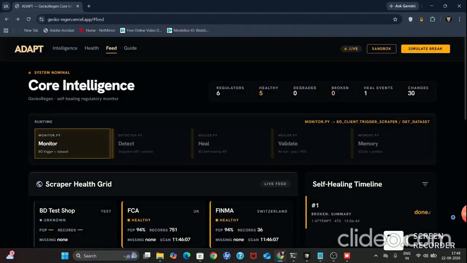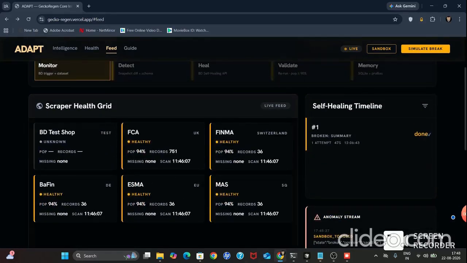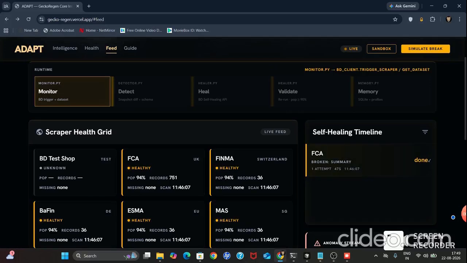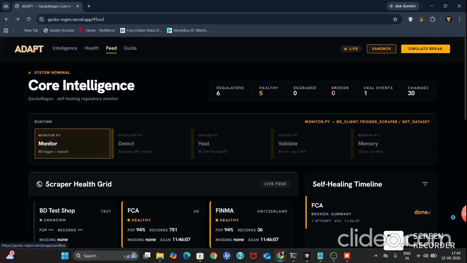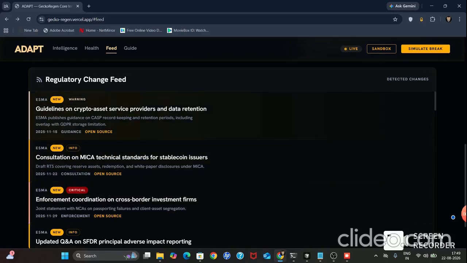Now I am going to simulate something that happens in production. The target website changes its structure. First, GeckoRegen triggers the Bright Data collector and retrieves the structured dataset from it. Now we compare this output with the last known good snapshot. We are not looking at whether HTTP returned 200 or OK. We're just checking whether the expected data is actually present and valid.